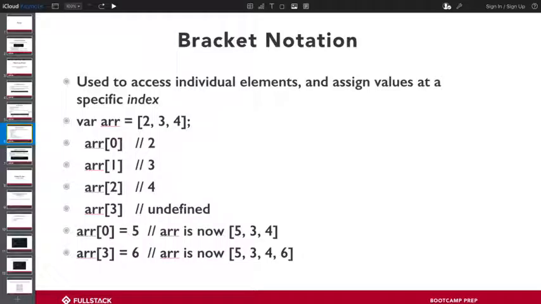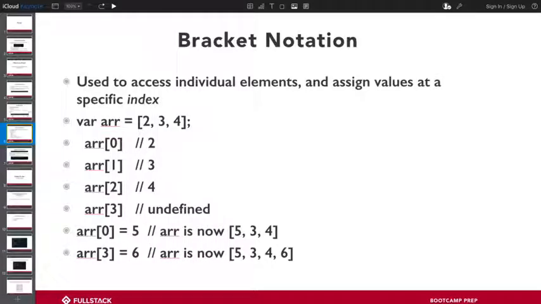Cool. And then we know array of 3 previously was undefined because it didn't exist, but now we can create it. We can say, all right, your fourth item is going to be 6. And now when we print the array, it's going to be 5, 3, 4, and 6 because we've just created a new item in this array. Okay? Everything good so far? We're going to build on top of this, so if something isn't clear right now, let me know and we can walk through it more slowly.